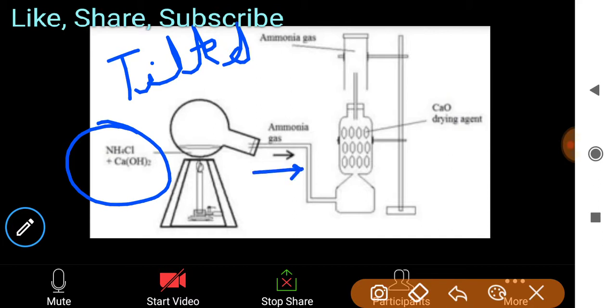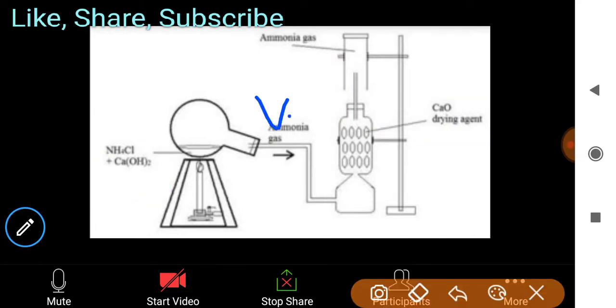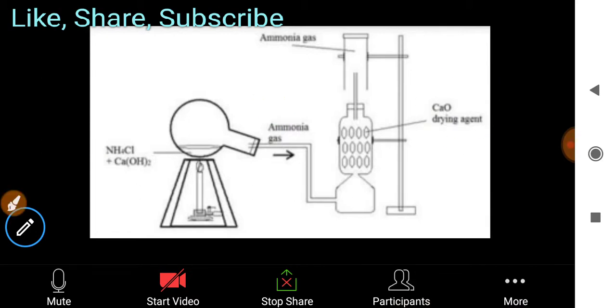After that we use CaO as a drying agent here. We use CaO as a drying agent in this method, and ammonia goes upward, because ammonia gas comes here with vapor, which are not written. Vapor is also coming here. So CaO drying agent is used here, and ammonia gas goes to the upside. So this is the lab preparation of ammonia.